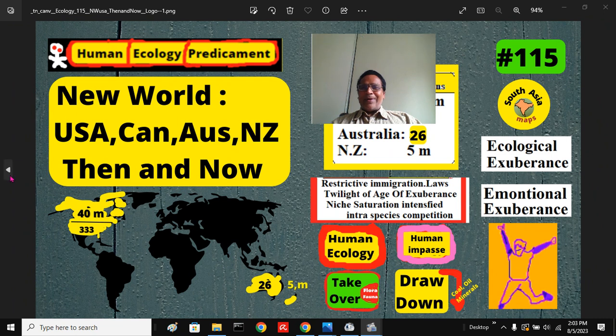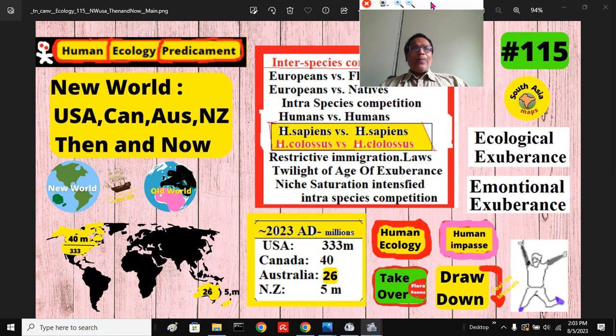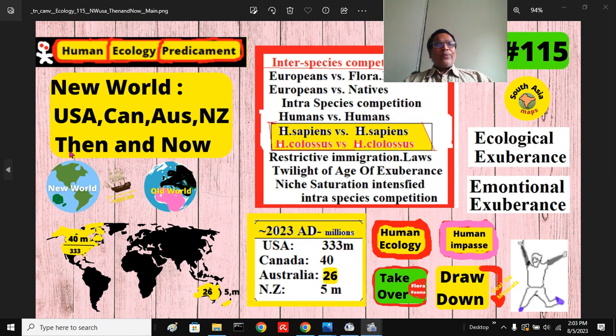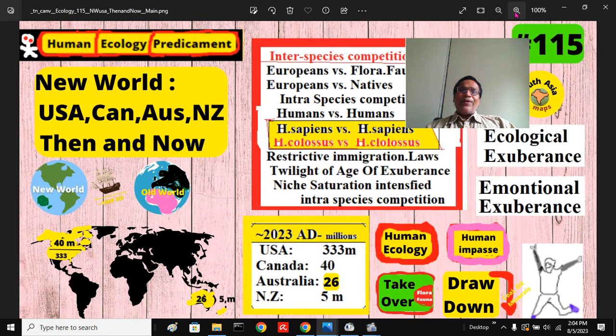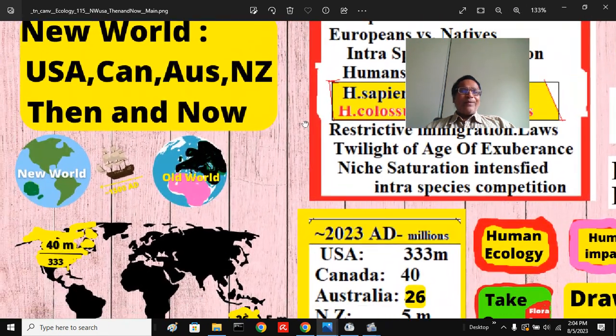That is the point. If you look at this further, what has happened to the New World, these countries, then around 1500. You see the old world here, Eurasia. Old world is Europe, Africa, Asia. Here it is not that clear. It's 1500. I should have put it in a different color, but it's 1500.